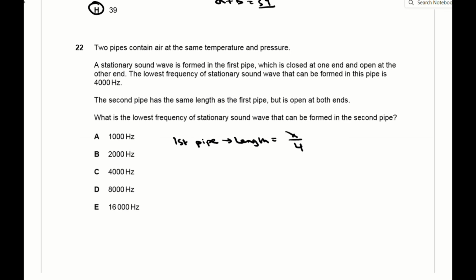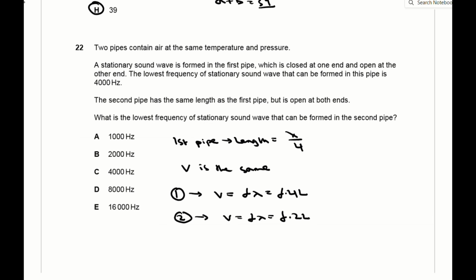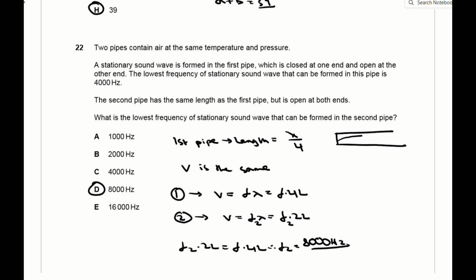Question 22 is a stationary wave question. You're told that the first pipe is closed at one end and open at the other, and that the lowest frequency of stationary wave sound is formed, which means that the highest wavelength of sound is formed. So the length of the pipe is equal to lambda over 4. The second pipe is open at both ends, which means there are antinodes at either end, and the length of the pipe is lambda over 2. For the same velocity in both pipes, because the air is at the same temperature and pressure, because the first pipe has double the wavelength, it must have half the frequency of the second pipe. So the frequency of sound in the second pipe is 8000 Hz, which is D.